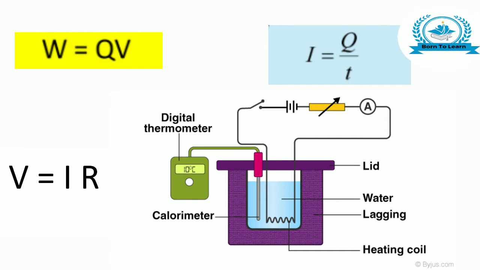We know that when two similar resistance wires are connected in series, their combined resistance gets doubled, but when they are connected in parallel, their combined resistance gets halved. So a given current will produce more heat per unit time if the two resistors are connected in series than when they are connected in parallel.